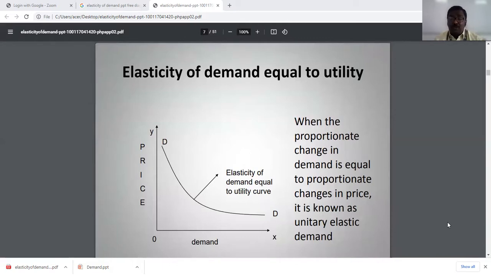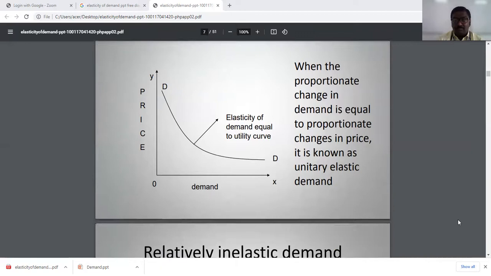Elasticity of demand equal to 1: the proportion of change in demand equals the proportion of change in price, equal to 1. That means the same percentage change in quantity demanded and the same percentage change in price. There will be the same proportion of increase in price as well as demand.